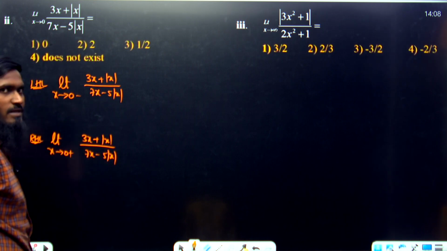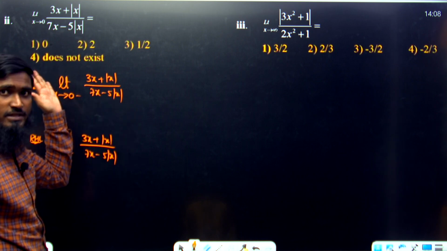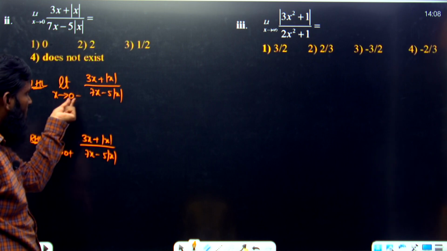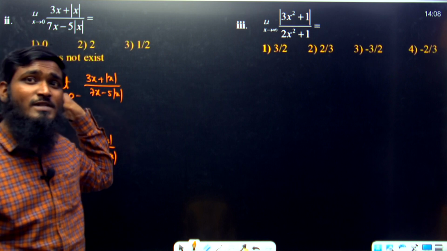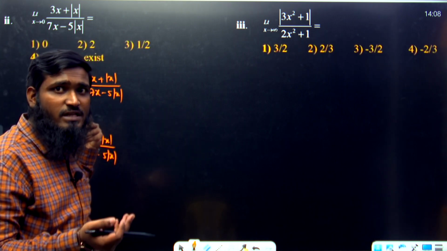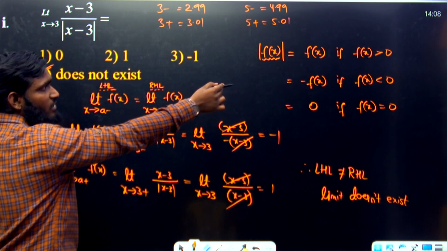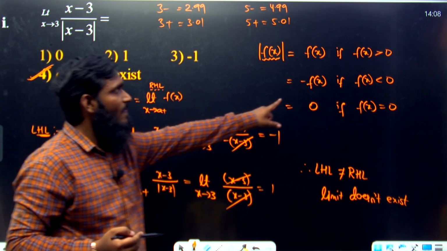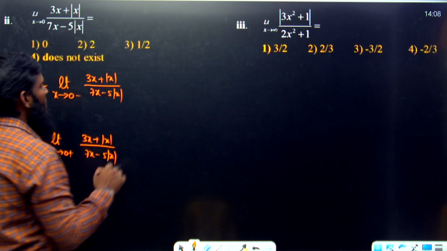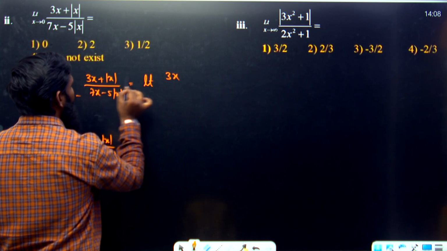Now we have to apply this condition. Only the mod function we are seeing, not the remaining x variable. So for mod x, this x value is 0 minus. 0 minus means somewhat less than 0. Somewhat less than 0 means it is obviously less than 0. According to that concept, for less than 0 we have to take minus f of x. Less than 0 means we are taking minus f of x.